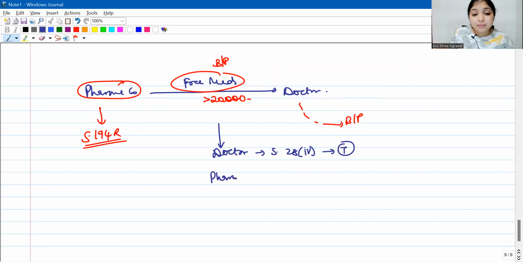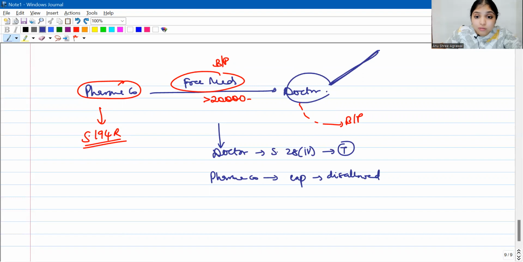Then, for the pharmaceutical company, whatever expenditure is incurred in giving these medicines will be disallowed. Why? Remember in the second amendments video relating to PGBP, we had learned that this is nothing but the pharmaceutical company giving a benefit or a perquisite to a person in a scenario where the law doesn't allow this person to accept this benefit or perquisite.